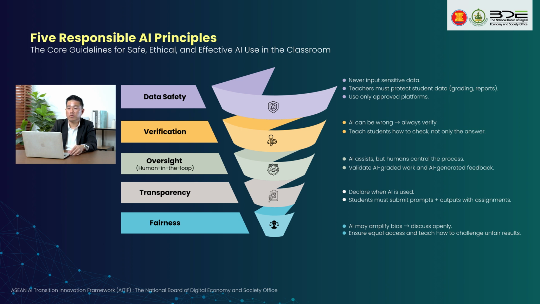The next one we call oversight. AI can assist, but the human needs to stay in control step by step of how to get the answers. Teachers need to be the guidance for the new way of learning for the students.